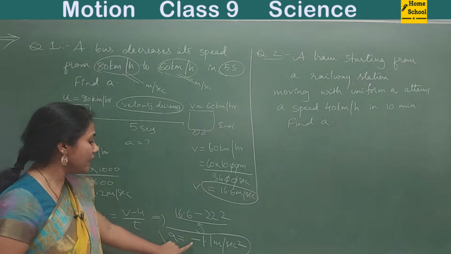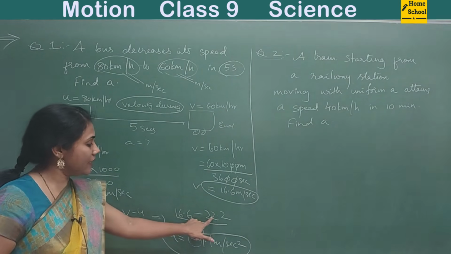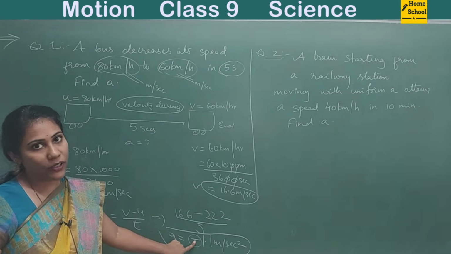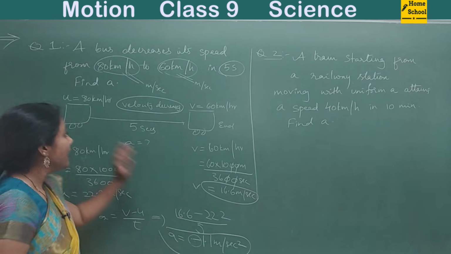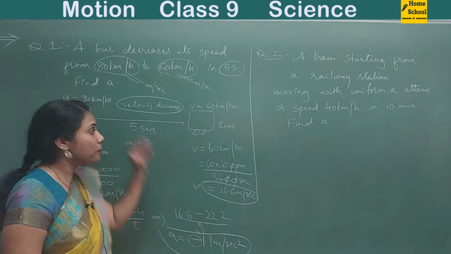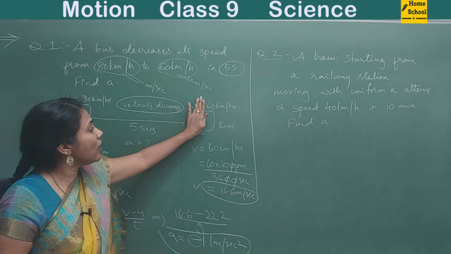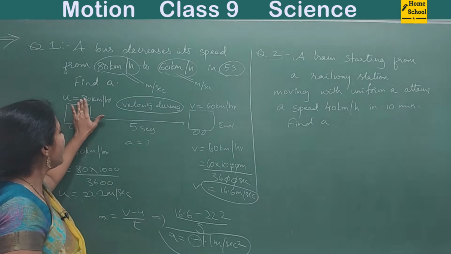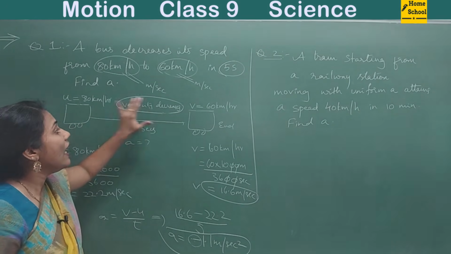You see the answer has a negative sign. 16.6 minus 22.2, some negative value only you will get. So this negative sign indicates that the object is slowing down. Object is moving slow. So whenever final velocity is less than initial velocity, what does that mean? Velocity is decreasing.